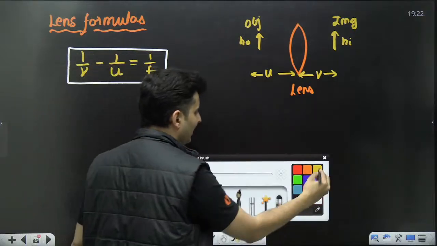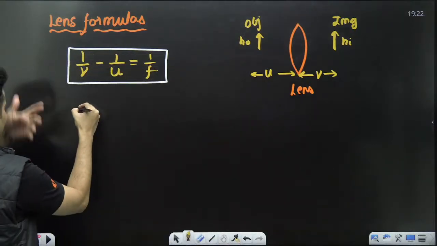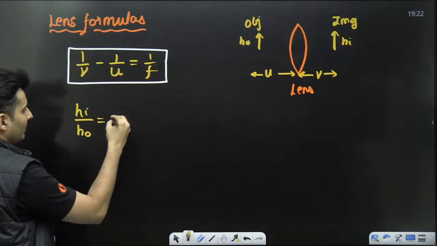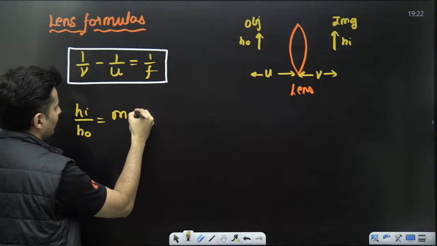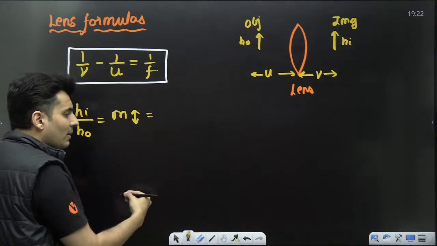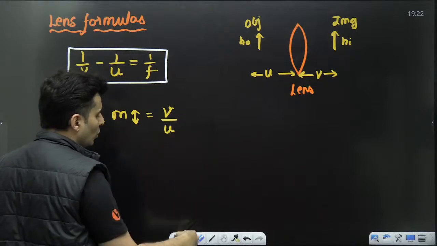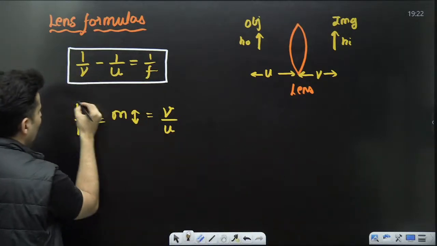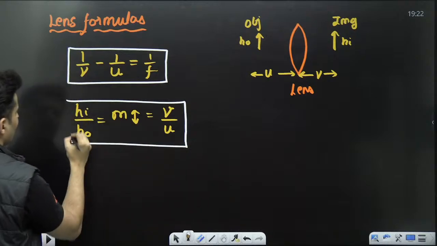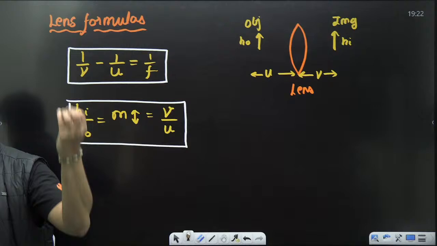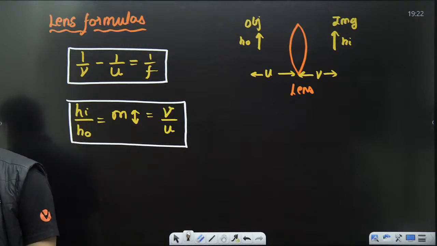So say for example, the next formula, which is the image height by the object height. What is the formula? The lateral magnification. It was minus V by U for a mirror, but for a lens, it is plus V by U. It is exactly opposite, nothing different. This is your magnification formula, lateral. Remember this lateral magnification formula.